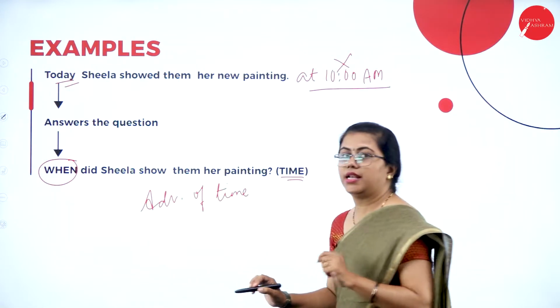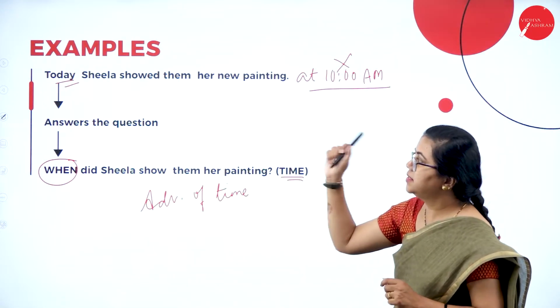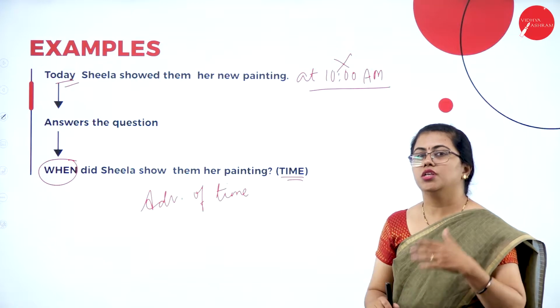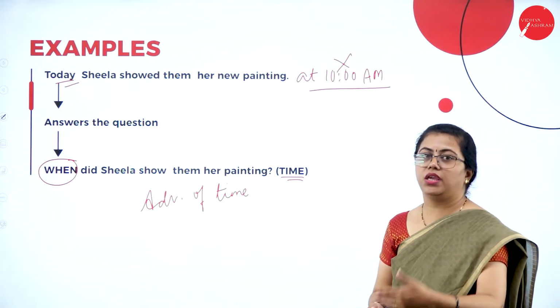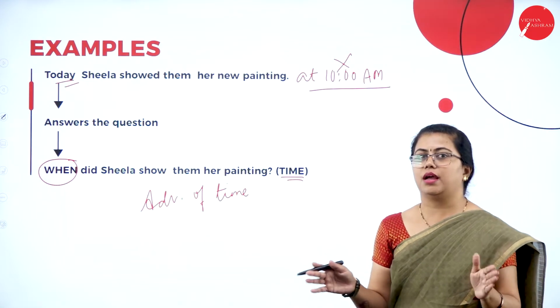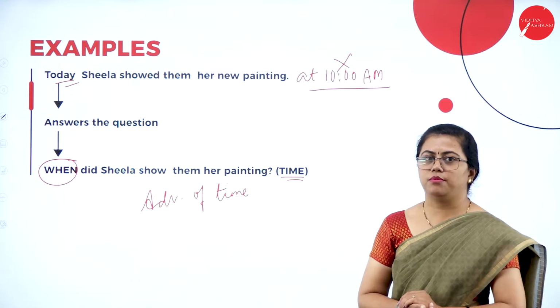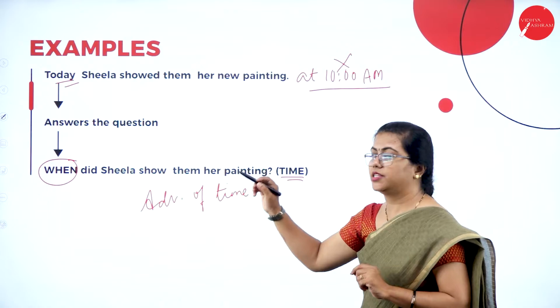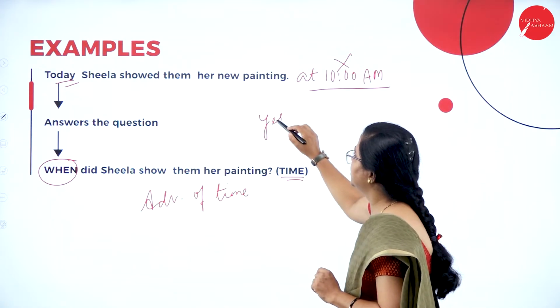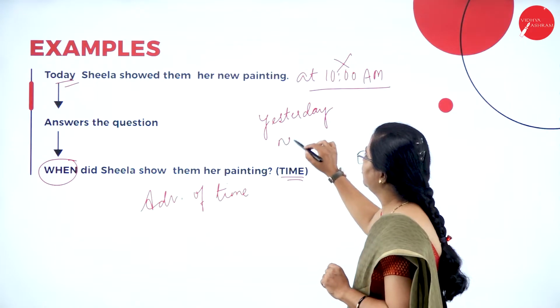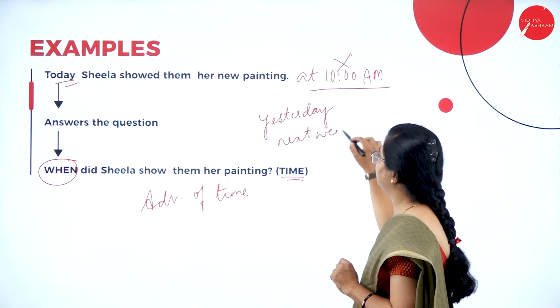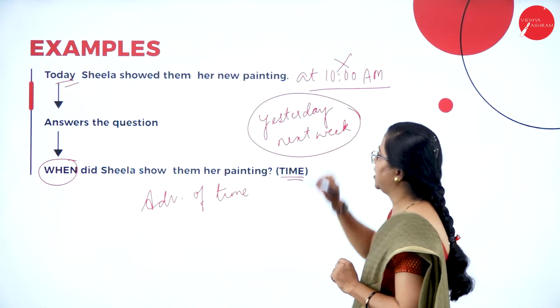Fine. This doesn't tell us the exact time, but it tells us when something was shown. So today, tomorrow, every day, yesterday, next week, coming week, all these come under adverbs of time only. These do not tell us the exact time, but they just give us a vague idea of when something has happened. Fine. So all these are examples of adverbs of time.